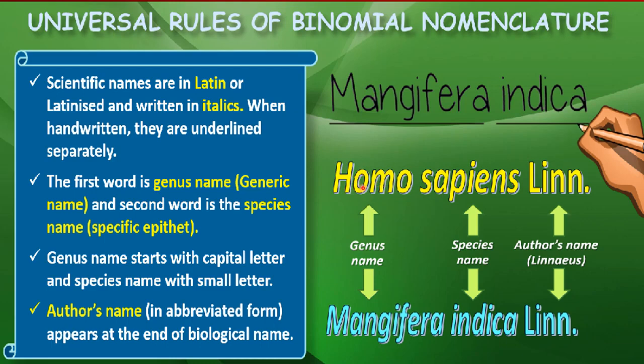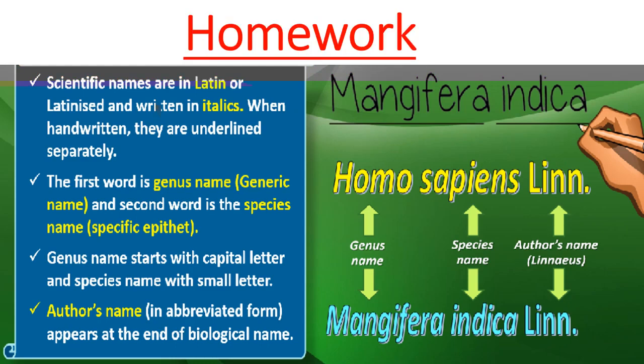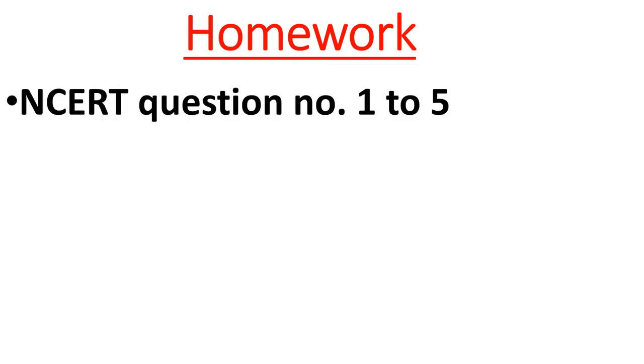Okay, so here Homo sapiens is the scientific name for the human being. The word Homo represents the genus, and the word sapiens represents the species name. And Linn is the author's name, right? So in every scientific name you will see these components, in which the first word is the genus name and the second word is the species name. And at the end, the author's name can be written in abbreviated form. I hope it was clear to you.